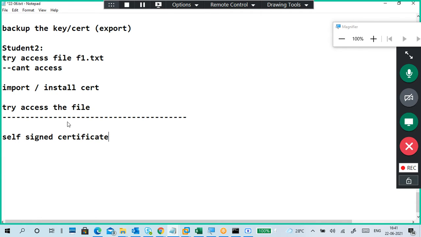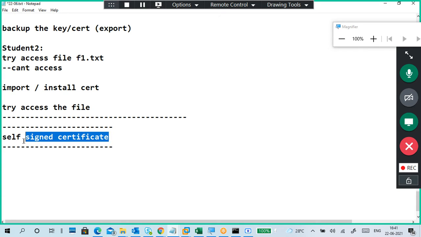Okay. Self-signed certificates. A self-signed certificate means you can create your own certificate and link that certificate to your website. Then we can encrypt your data with your own certificate. So if possible, just try to generate your own certificate, and then we can encrypt your own data also.